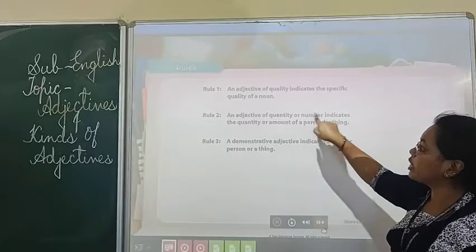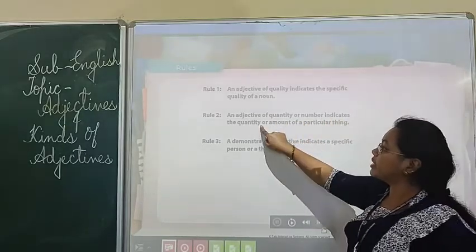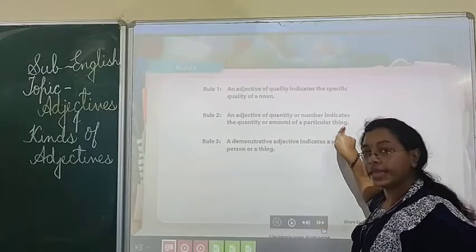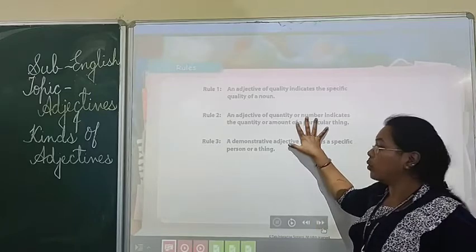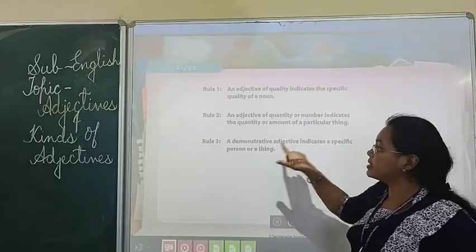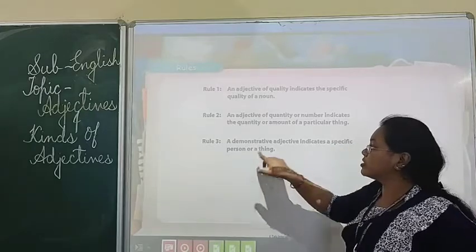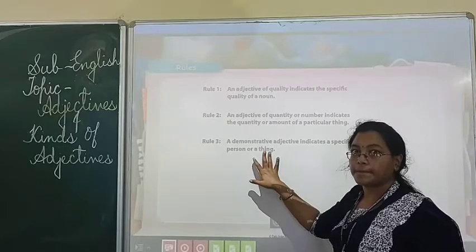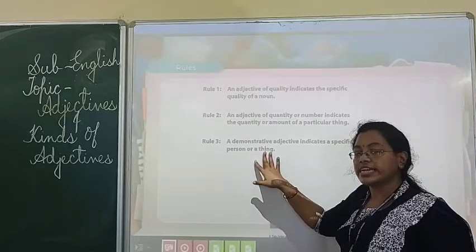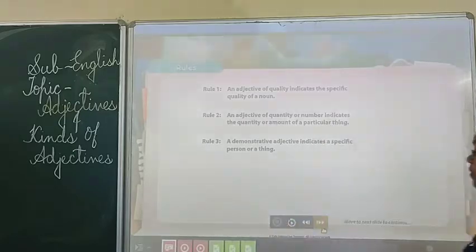And the adjective of quantity or number indicates the quantity or amount of a particular thing: how much and how many. And the third one is demonstrative adjective, which indicates a specific person or a thing. Demonstrative is which indicates or points out. To make it more clear, come.